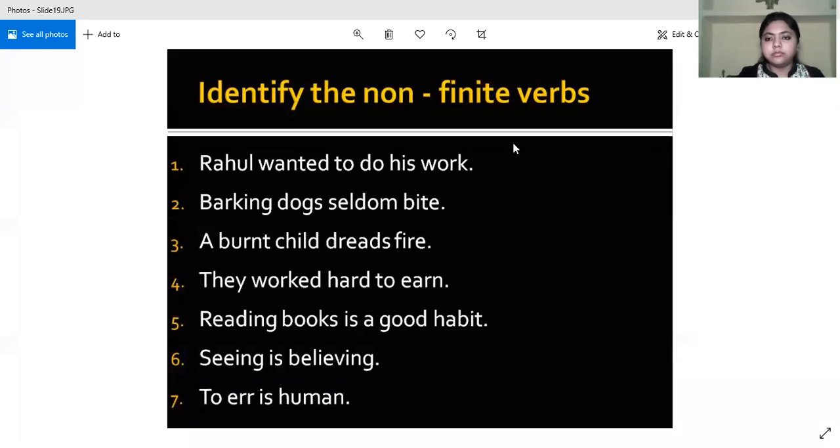Yes, Shubh, give me the answer. Just a minute. Yes, now you can unmute yourself.